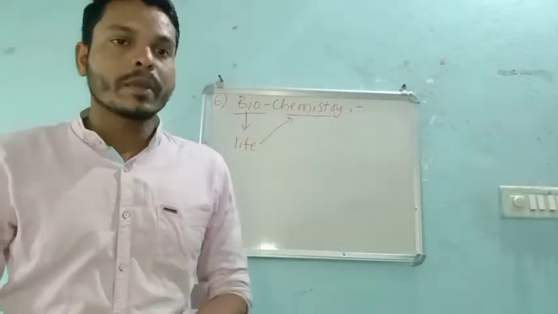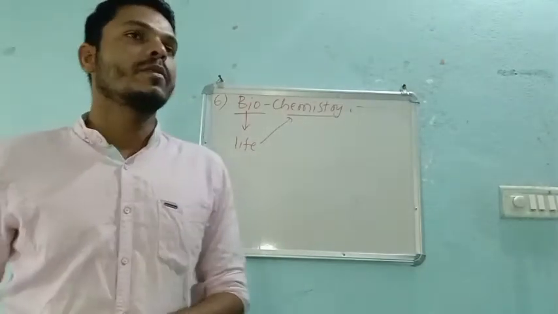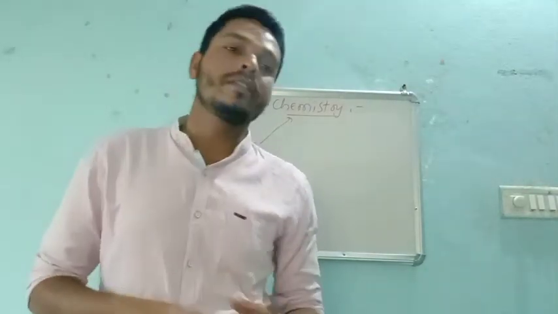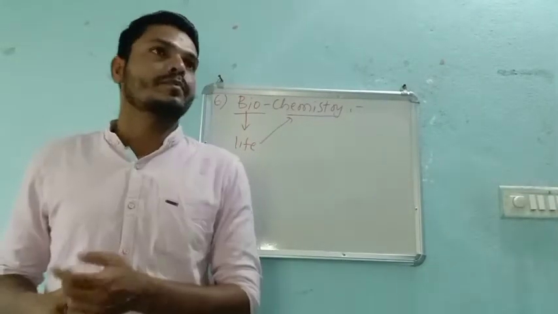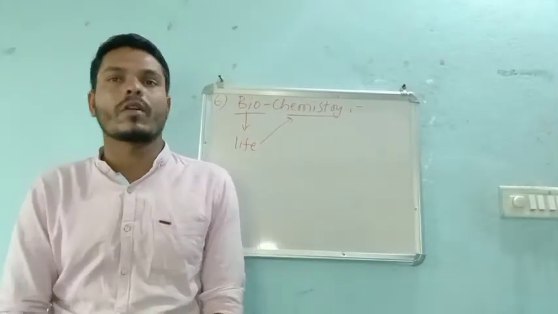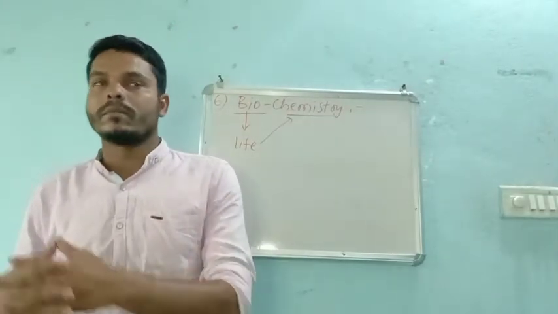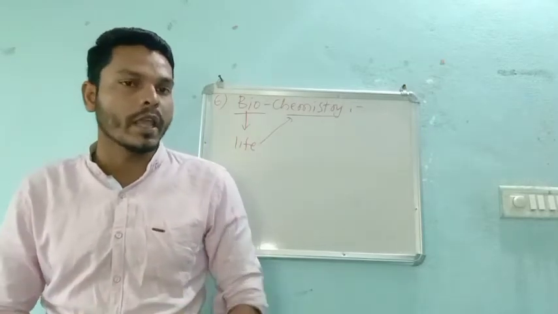It is the branch of chemistry which deals with the study of the chemical reactions taking place in living organisms, right? So in living organisms, what are the different types of reactions, what are the different types of processes that take place in our body?